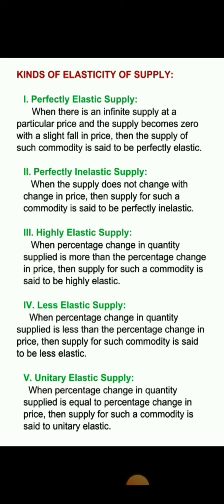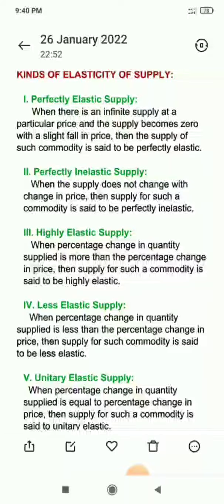It may be 40%, 50%, 70%, but it must be more than 20%. Such a type of elasticity can be called highly elastic supply.